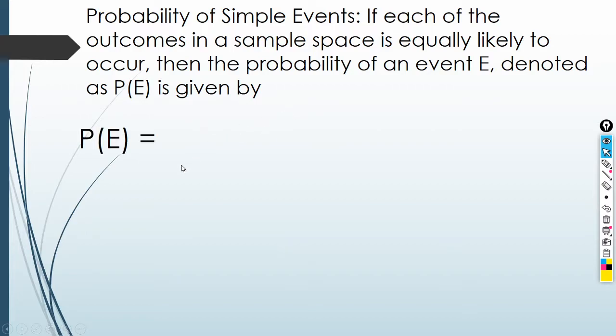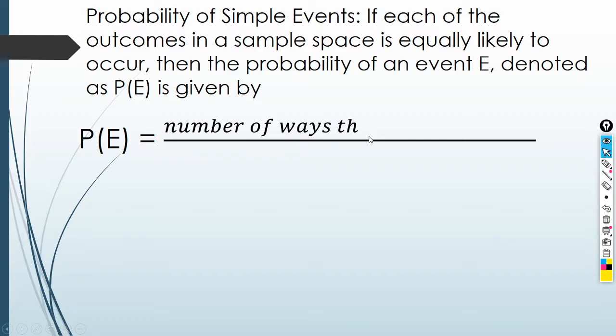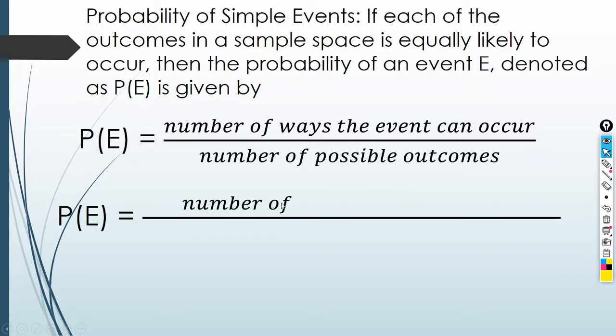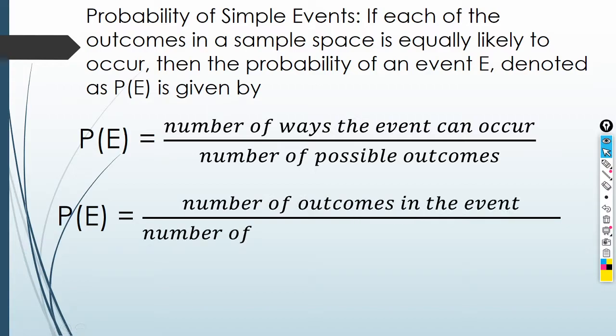The ratio is equal to the number of ways the event can occur over the number of possible outcomes, or the number of outcomes in the event over the number of outcomes in the sample space.